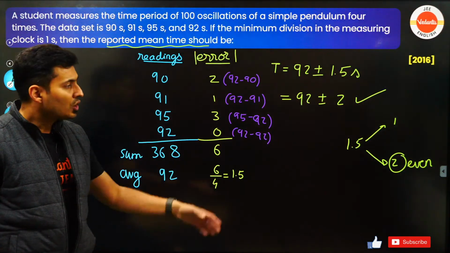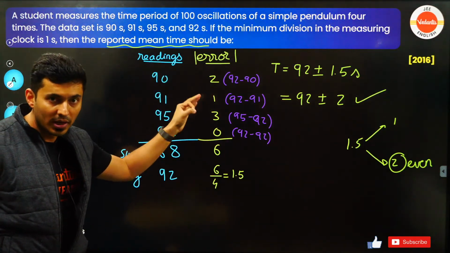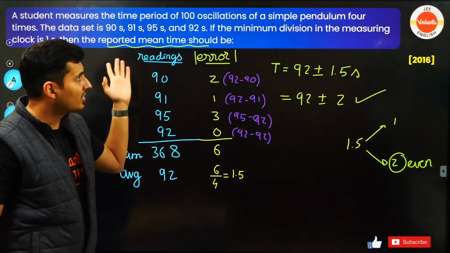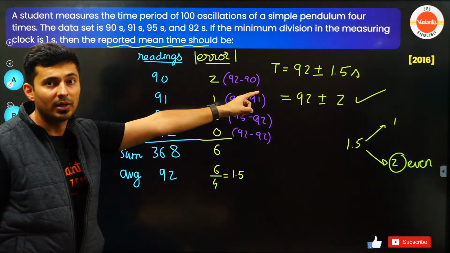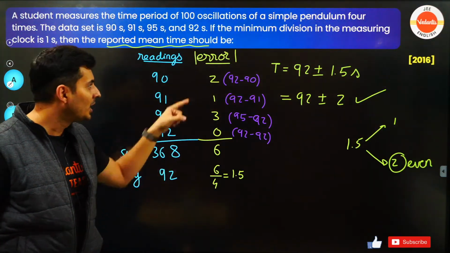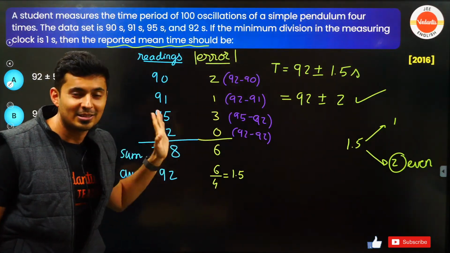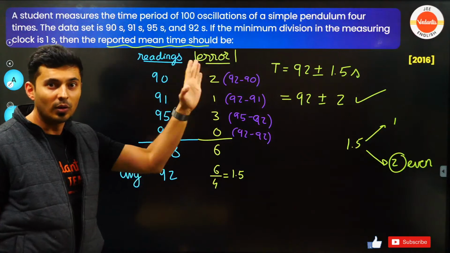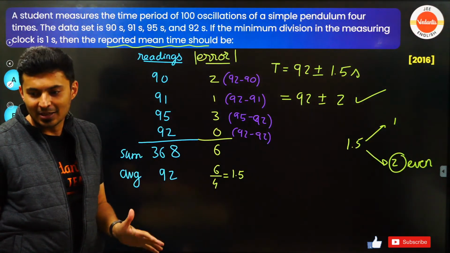Understood? Clear? So, Bhargav, you should watch my rounding off theory, which I have done in this particular session. If you have watched that, it will be absolutely clear how you are going to round it off, and you will understand why I'm rounding it off also. Why 1.5 is wrong: because there are no decimals here, that's why the final answer also cannot have any decimals. That's the rule of decimals when you add and subtract. Okay? Is that clear now?